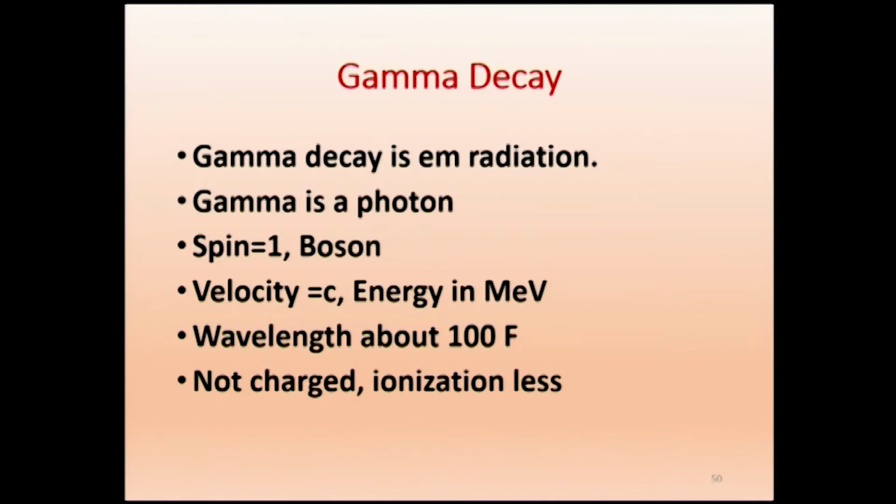See, if we take a beta particle, it is a negatively charged particle. When it enters the atmosphere, because it has charge, it will ionize some particle. It will attract a positive charge particle, therefore ionization will take place. Gamma ray is a chargeless particle, therefore ionization will be less when it passes through the atmosphere.